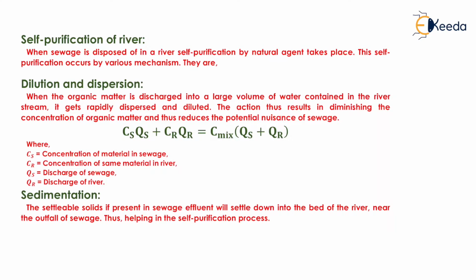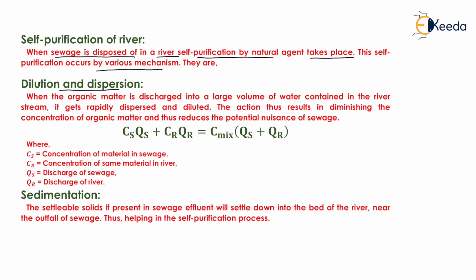We will start with the topic self-purification of river. Now, when sewage is disposed of in a river, self-purification by natural agents takes place. Now, this self-purification occurs by various mechanisms. And what are the various mechanisms? First one is the dilution and dispersion.